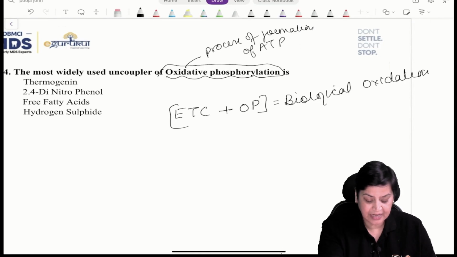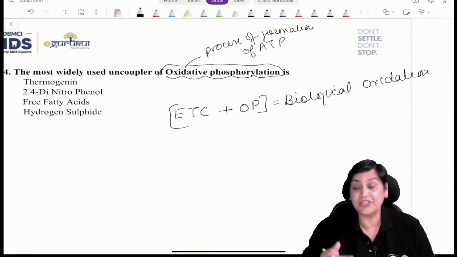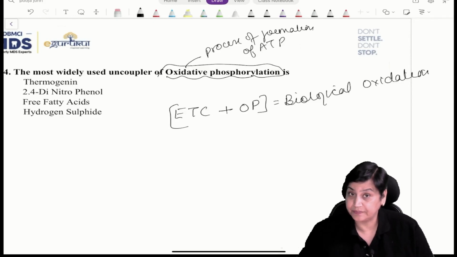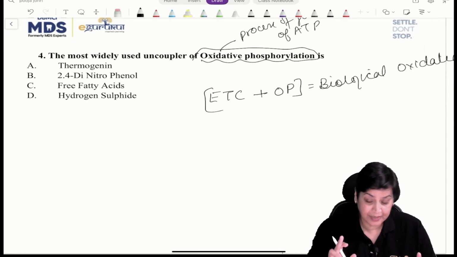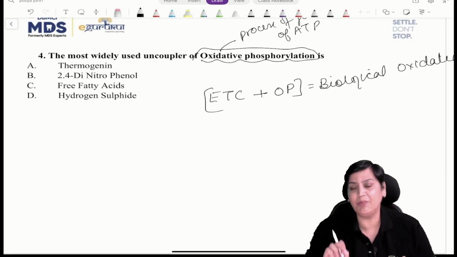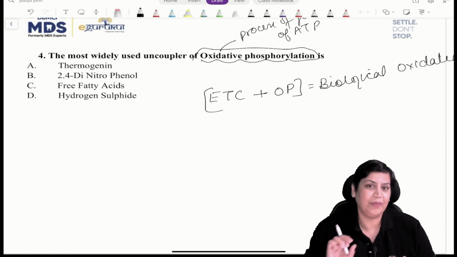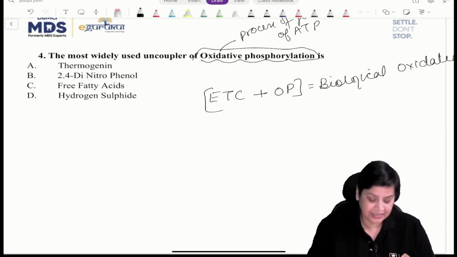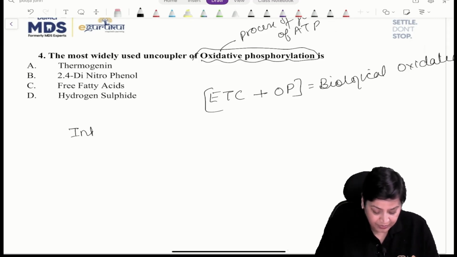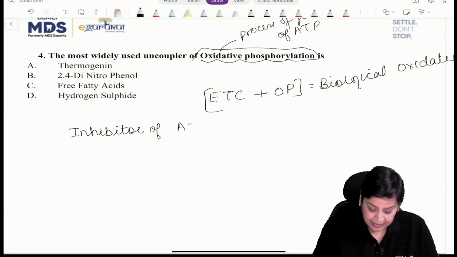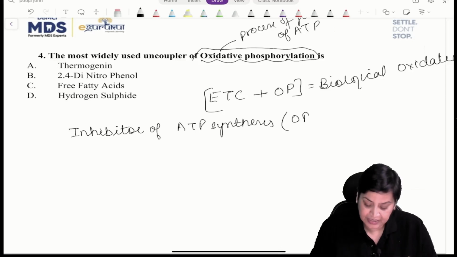Right? Now the question is asking about the uncoupler. If we talk about first of all the inhibitor, what does an inhibitor do? Inhibitor is blocking a particular complex. So if I talk about inhibitors of ETC, which I have already discussed, you have to make sure what is the difference. If I talk about the inhibitor of ATP synthesis, which is none other than oxidative phosphorylation, it is oligomycin.